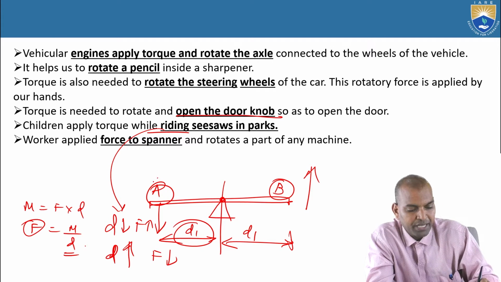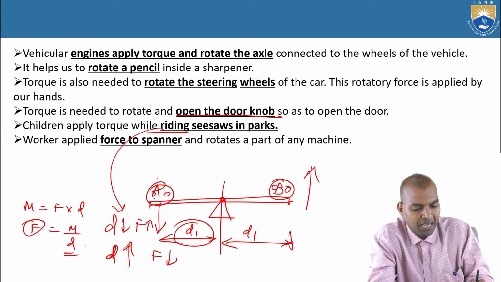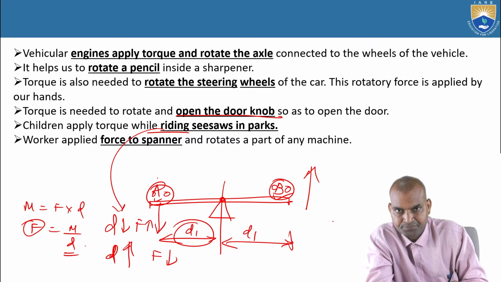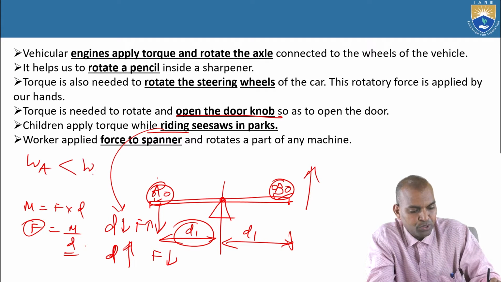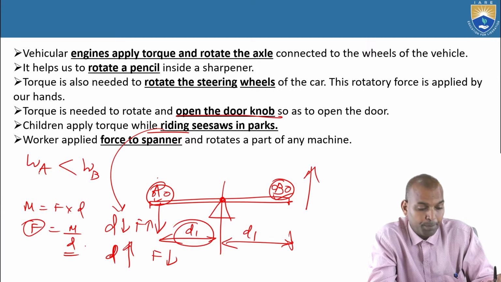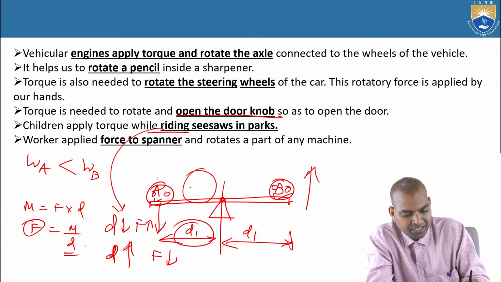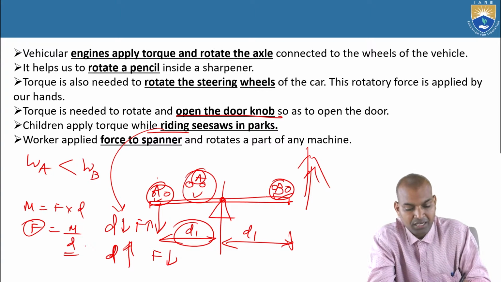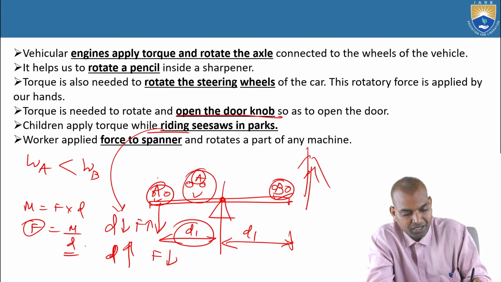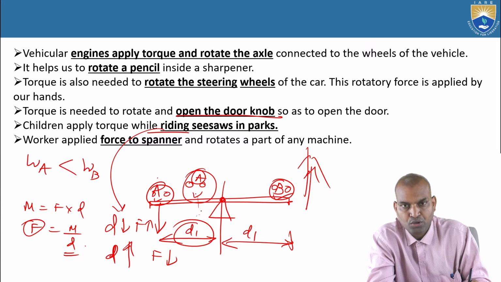The body has A and B. A may have less weight, WA is less than WB. But if A is located at a greater distance, the B will be lifted easily. Because here you need to push down, more force is required.